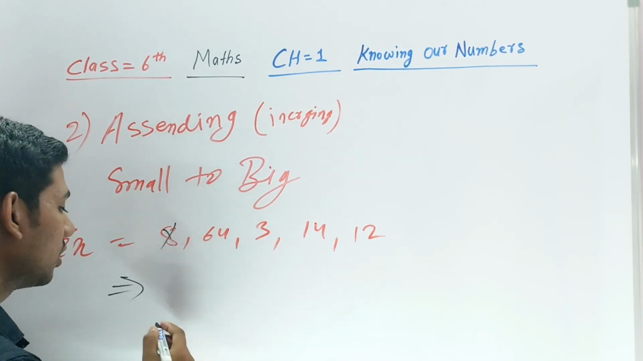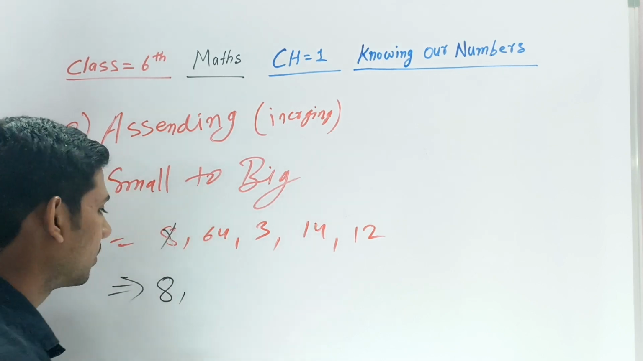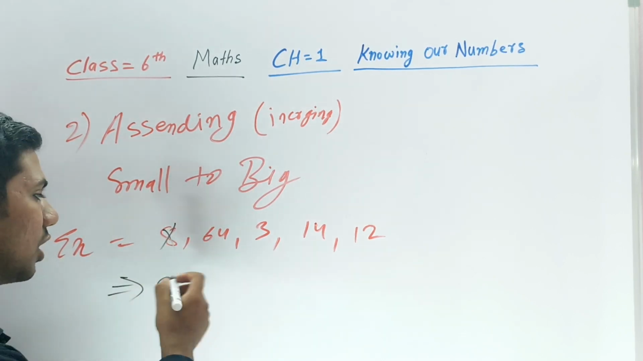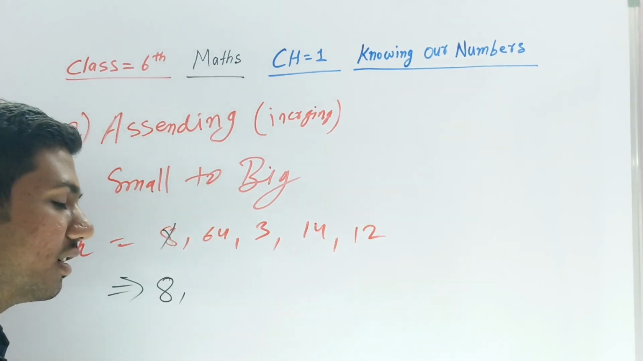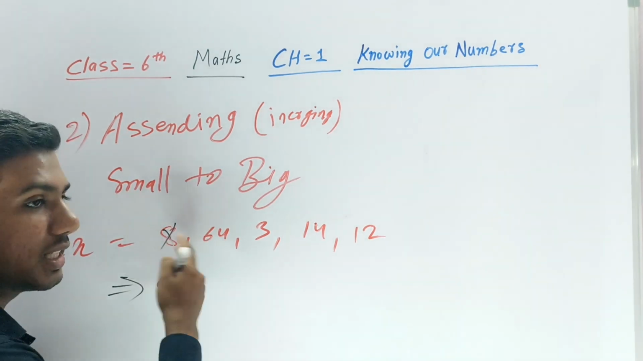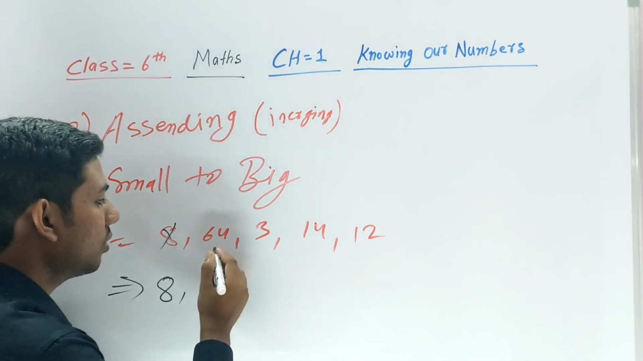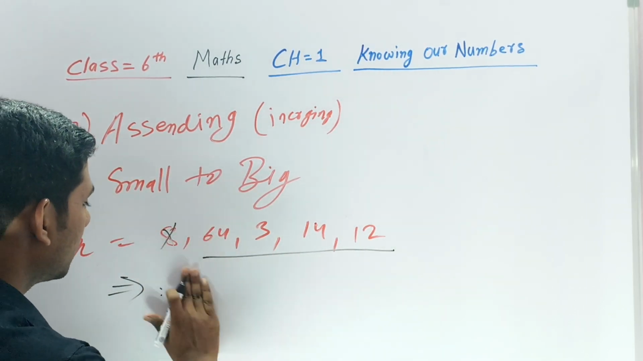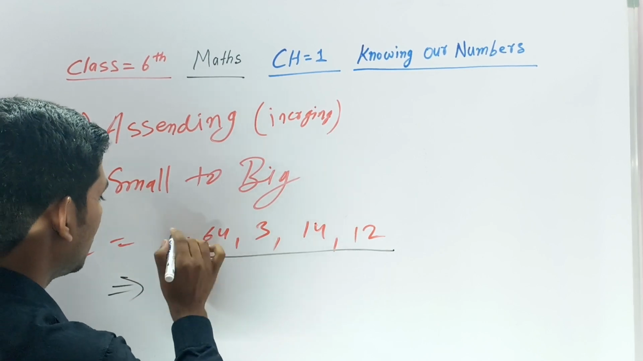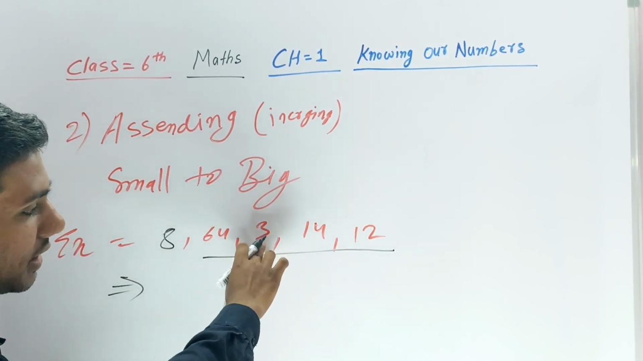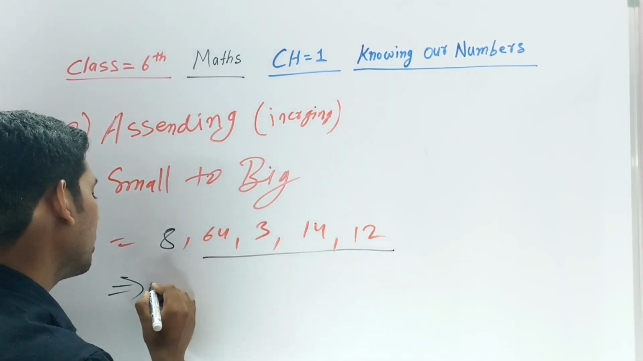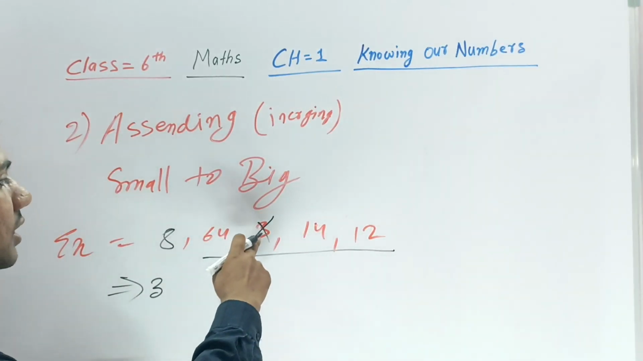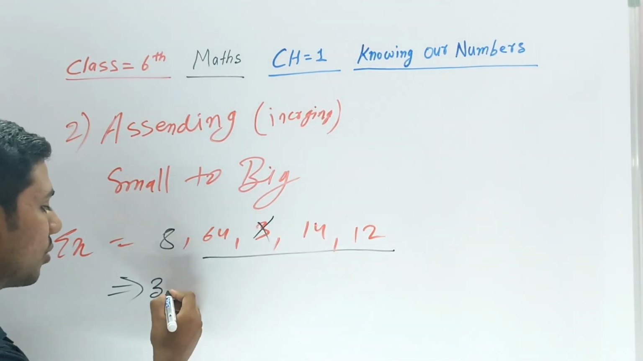Obviously 8 is smaller, so write 8 here, and then cut it, or just put a cut sign here. Now, in these numbers, see which is smaller. I'm sorry, I didn't see that 3 is there. So 3 is the smallest in that. I'm really sorry, I didn't see that number. So 3 is the smaller one.